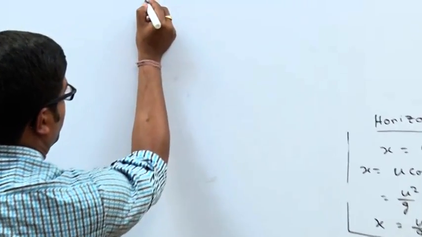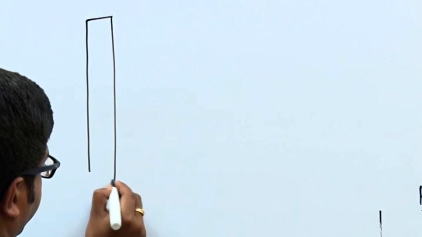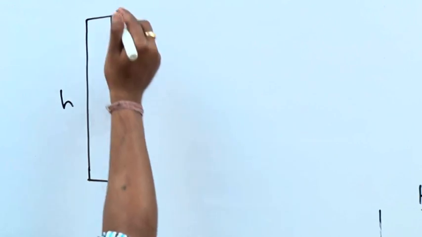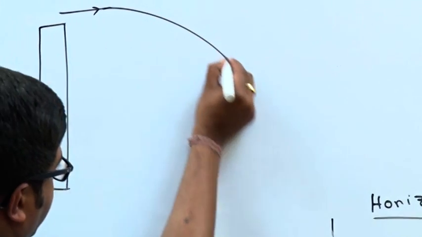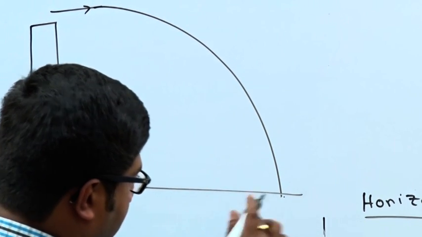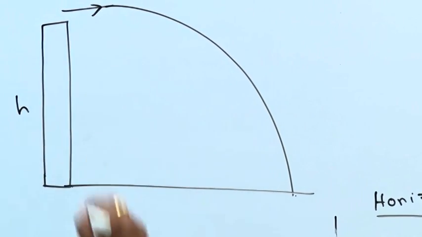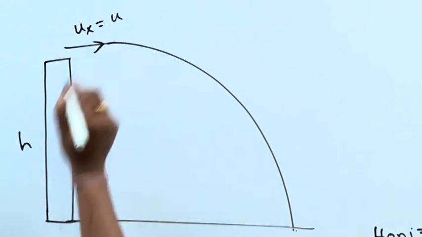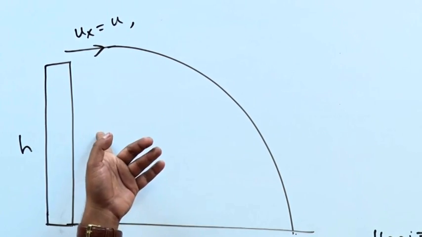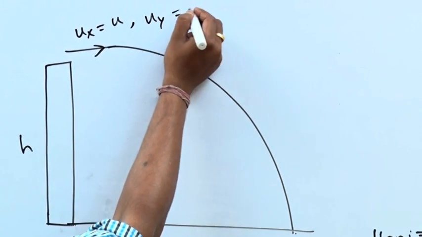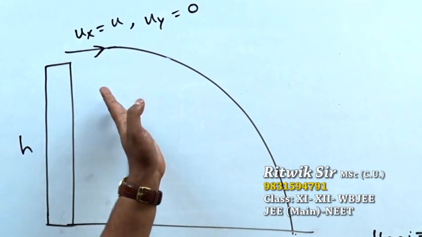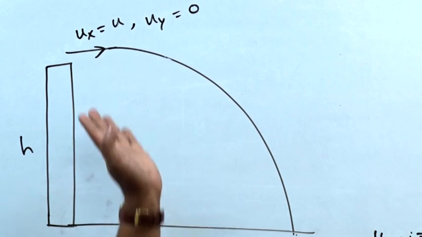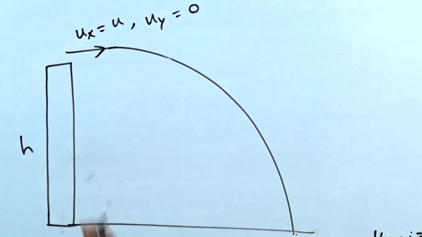A body is thrown horizontally from a height. From the top of a building, a body is thrown horizontally. Then it will travel like this. Horizontally means the x direction. Ux is u, the initial velocity, which is horizontal. But is there any vertical velocity? No. That means uy is equal to 0.